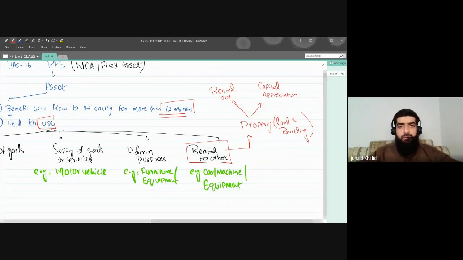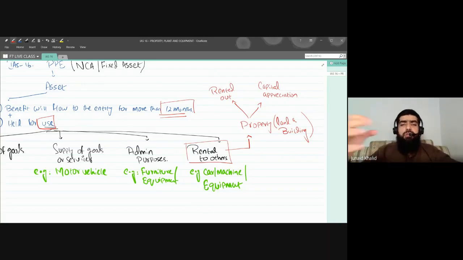Sometimes it happens with you guys that you have extra money and you want to make an investment. So what do you usually do? You usually buy a property or a piece of land so that you just keep it, you just hold it. Why? So that in future your future will be secure and the value of that land will increase. Am I right?